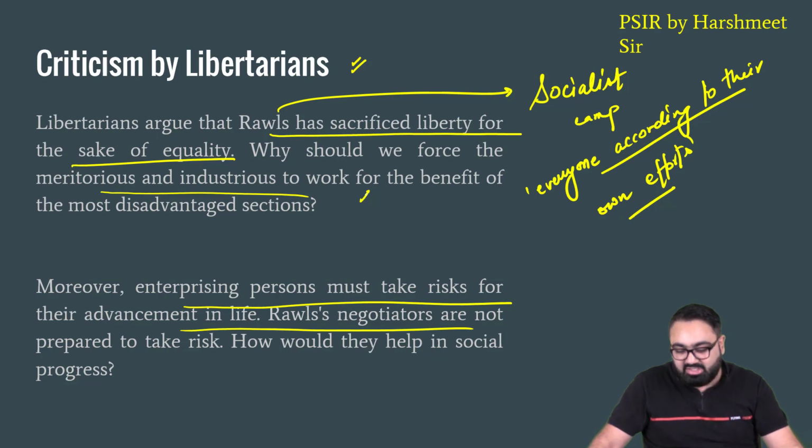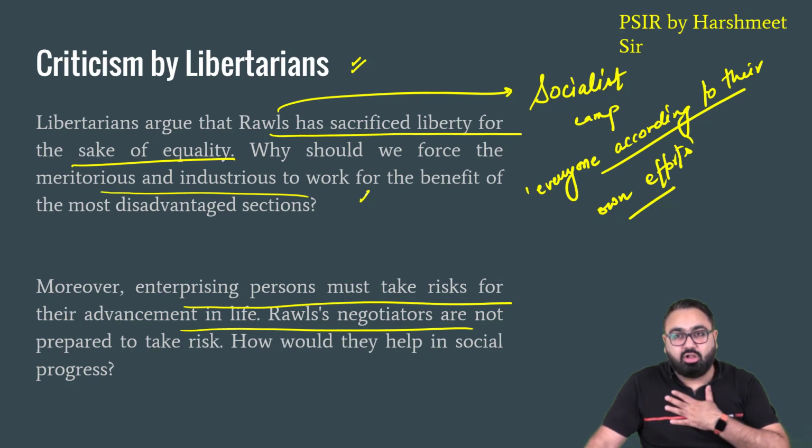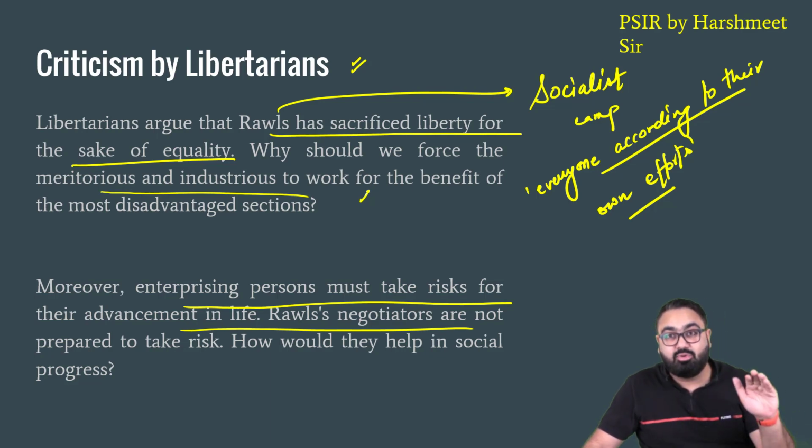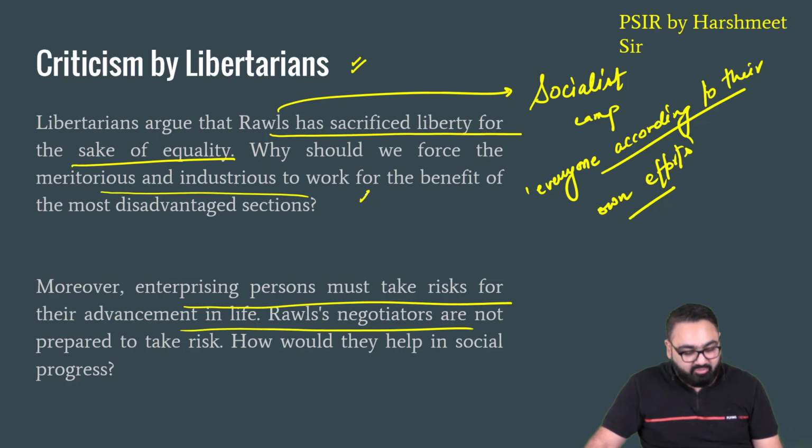Imagine Mr. Ambani, Mr. Adani saying that I have earned all that money due to my hard work. Now you want to have equal distribution of wealth. Why? I will not support that. They would obviously say that this is my own hard-earned money. Why am I supposed to give this to anyone else? If someone else wants this money, let them work hard.